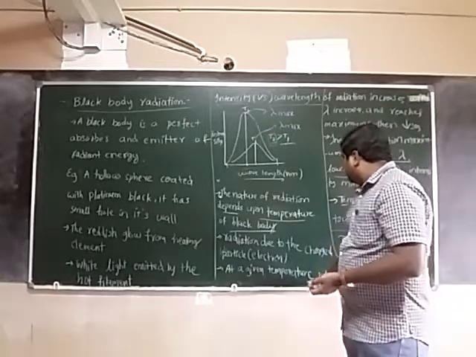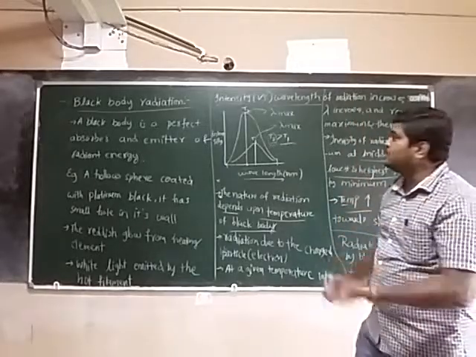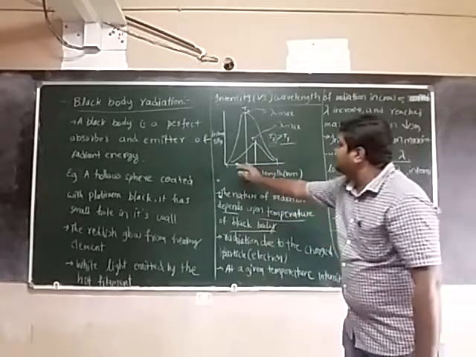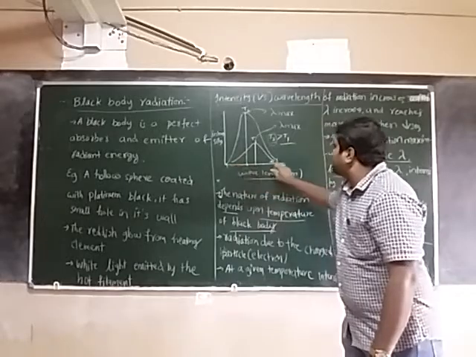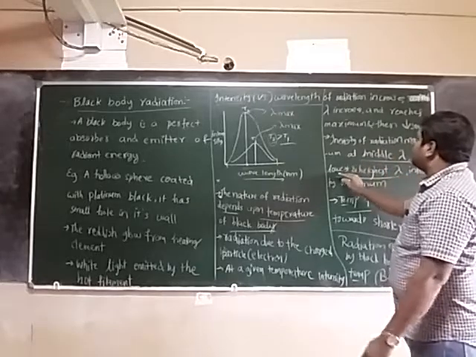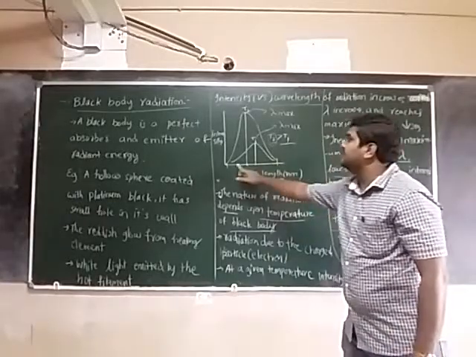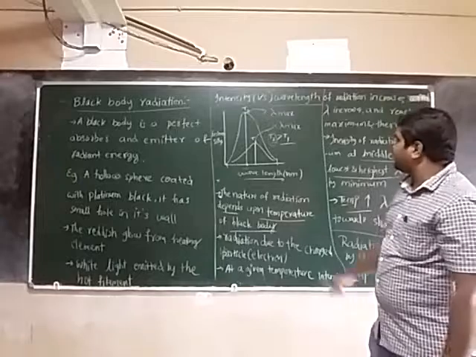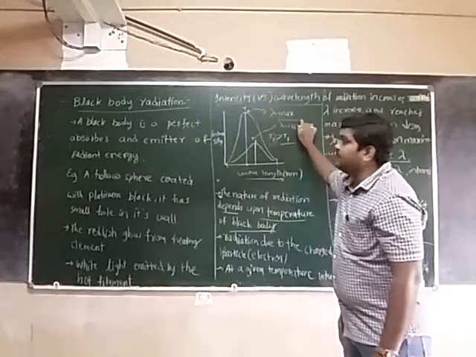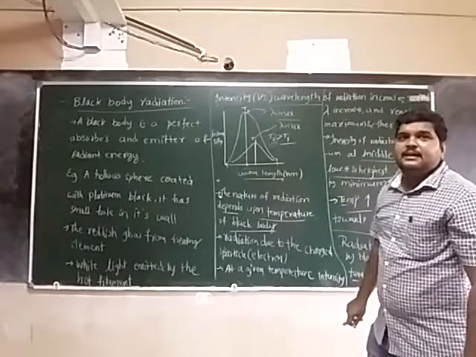Next, at a given temperature, the intensity of radiation is maximum at the middle wavelength, and at the lowest and highest wavelengths the intensity is minimum. The intensity height at the middle wavelength is called lambda max.